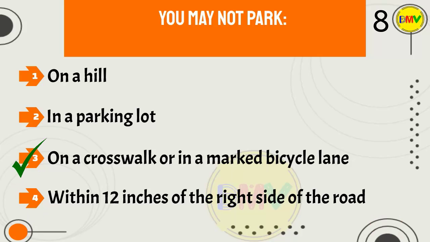The correct answer is 3. There are a number of locations where it is unlawful to park, including on a crosswalk or in a marked bicycle lane. When parking on the street, you must be within 12 inches of the side of the road.